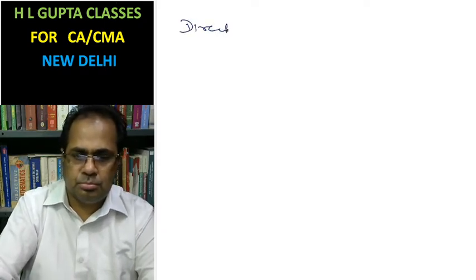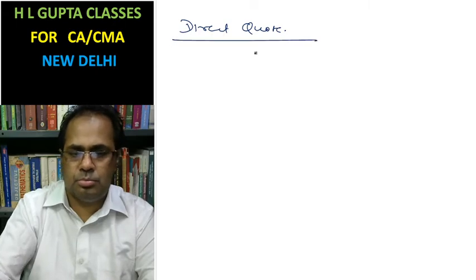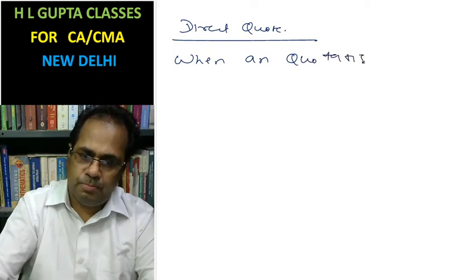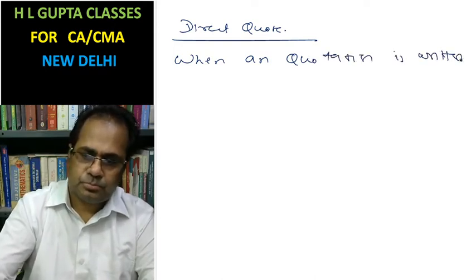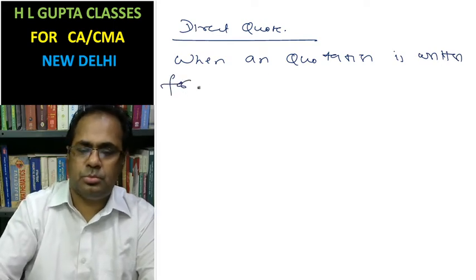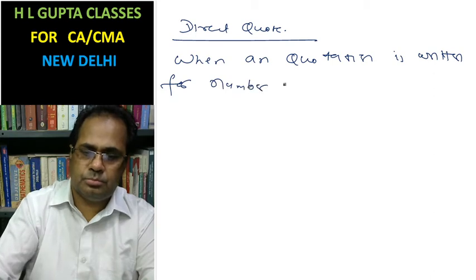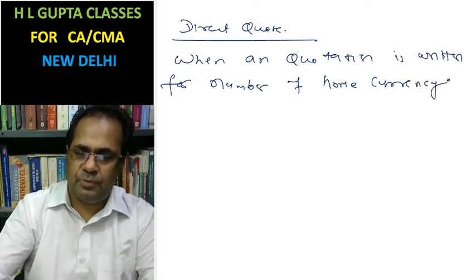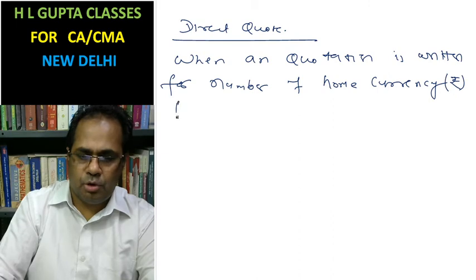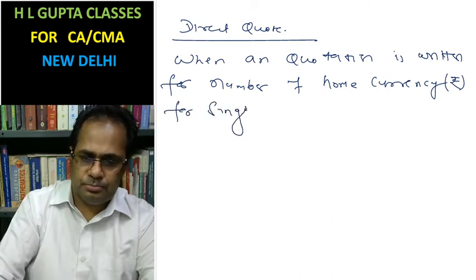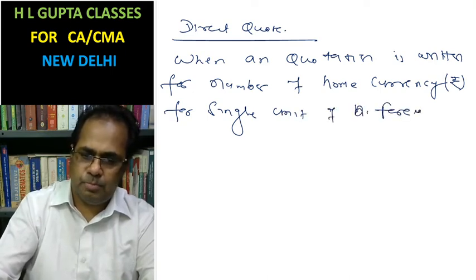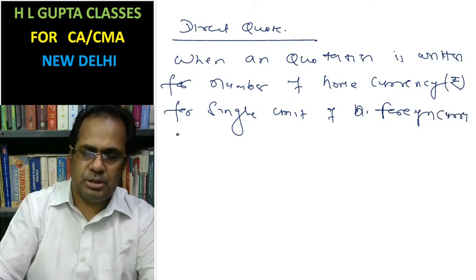What is the direct quote? A quotation is written as a number of home currency, in respect of India this is the rupee, for a single unit of foreign currency, for example the USA dollar.